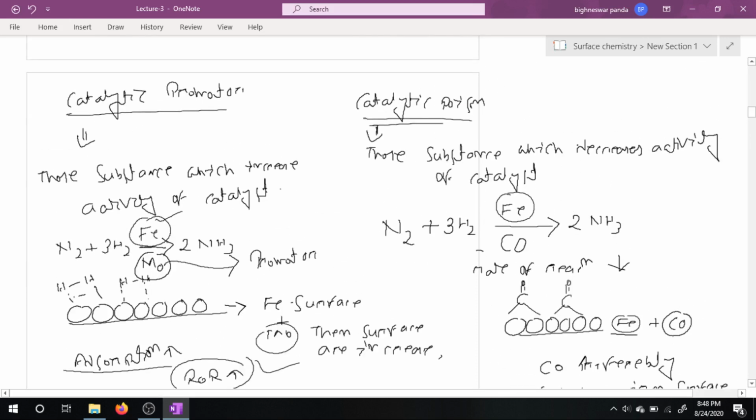So what are catalytic promoter and catalytic poison? Those substances which increase the activity of a catalyst are called catalytic promoters. For example, in the simple case of formation of ammonia, we are adding iron as a catalyst, and molybdenum enhances the catalytic activity of iron. In the case of a catalytic poison, those substances which decrease the activity of a catalyst are called catalytic poisons. If you add a small amount of carbon monoxide, then the rate of reaction is further suppressed.